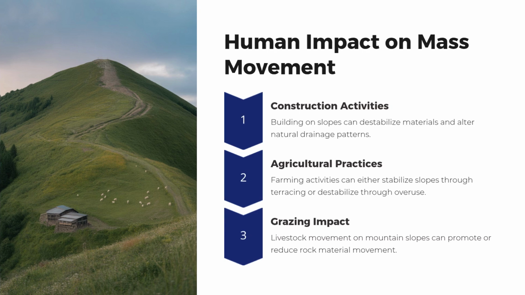Human impact on mass movement. Construction activities. Building on slopes can destabilize materials and alter natural drainage patterns. Agricultural practices. Farming activities can either stabilize slopes through terracing or destabilize through overuse. Grazing impact. Livestock movement on mountain slopes can promote or reduce rock material movement.